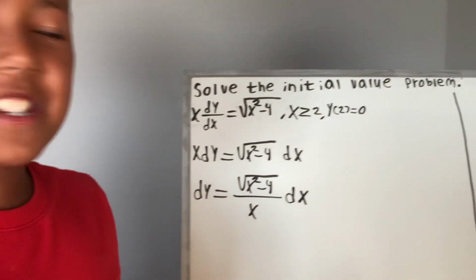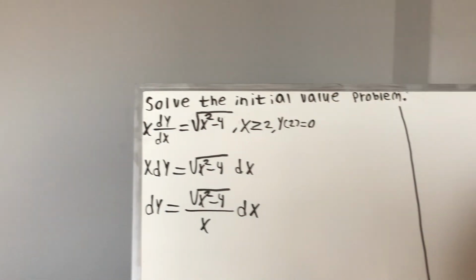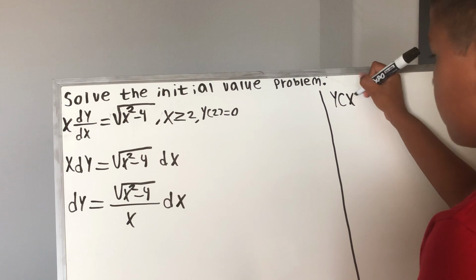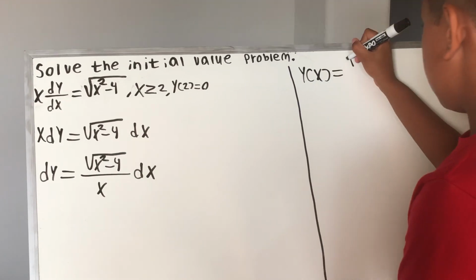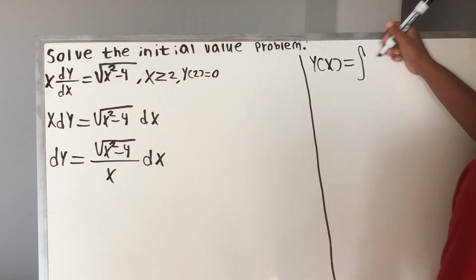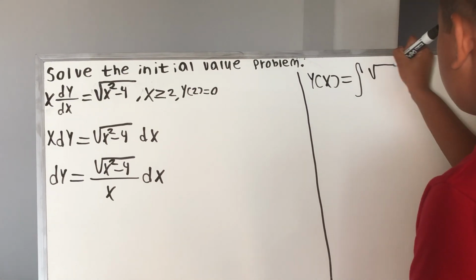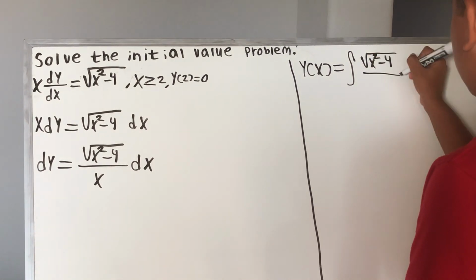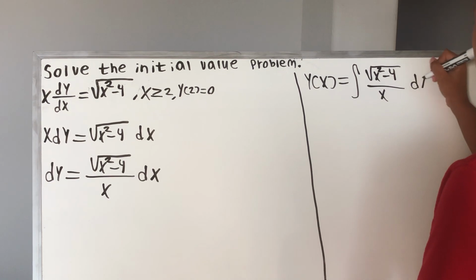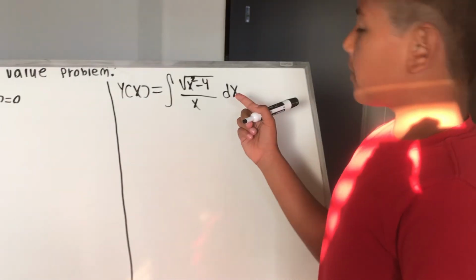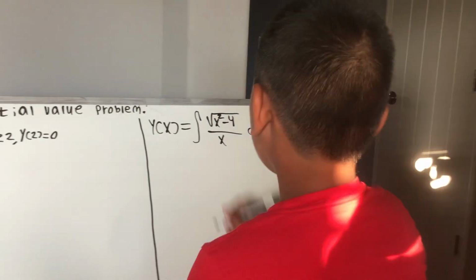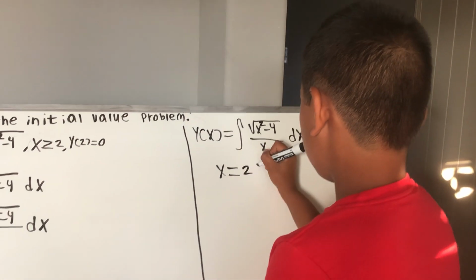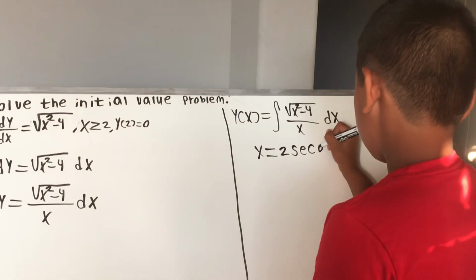So now I take integration on both sides. So we have integral of dy, we just name it y of x. This is equal to the integral of radical x squared minus 4 over x dx. In order to find the integral of that, we use trigonometric substitution. So make x equal to 2 secant theta.